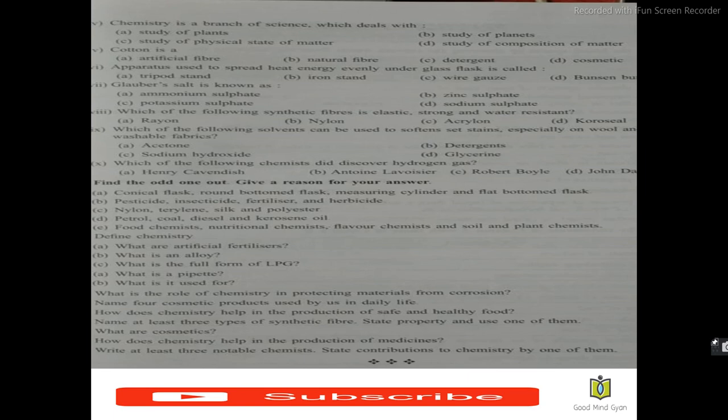Write at least 3 notable chemists, state contributions to chemistry by one of them. Three notable chemists are, there are many actually, but I'll just name a few of them. One is Henry Cavendish, you have Antoine Lavoisier, Dmitri Mendeleev, Robert Boyle, John Dalton. You can write any three. State the contribution to chemistry by one of them. You can write the contributions of each one of them, but I'll just give the contribution of a few of them.